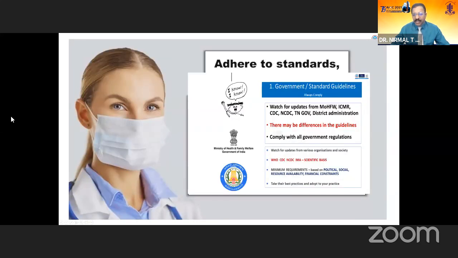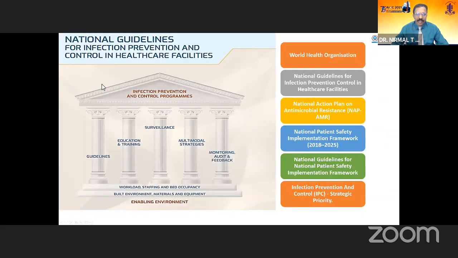So the first part is adhering to the standards. As you know, COVID has evolved over a period of time in the last 15 to 16 months. There have been various guidelines and updates from CDC, the Ministry of Health and Family Welfare, ICMR, as well as the state administration. There may be some differences in the guidelines, but it's important that we adhere to the updated standards. And the talk is also based on the national guidelines for infection prevention and control, as well as other relevant guidelines from the various stakeholders.